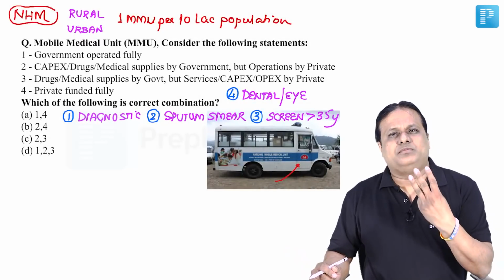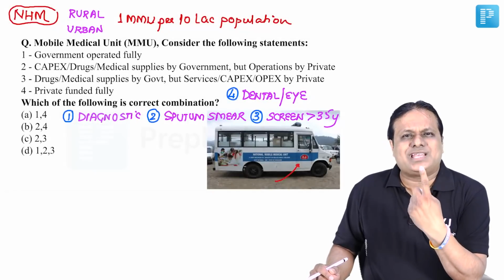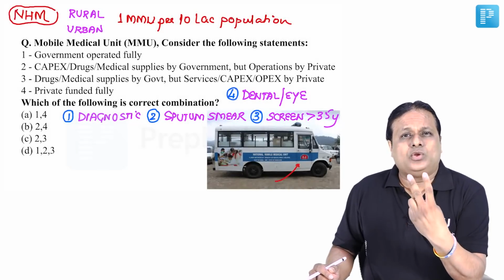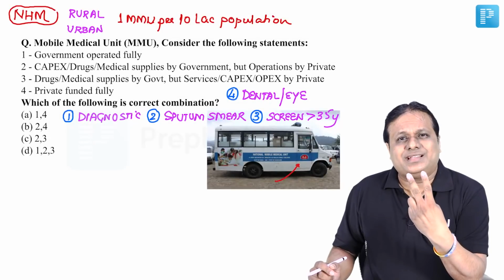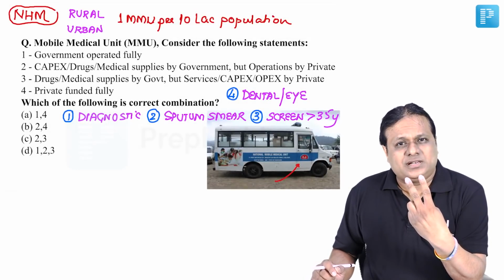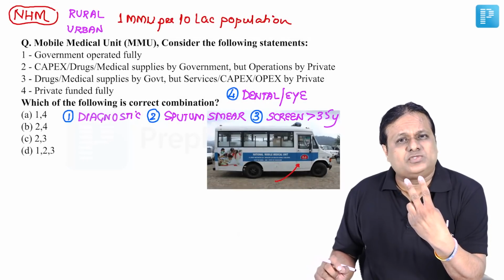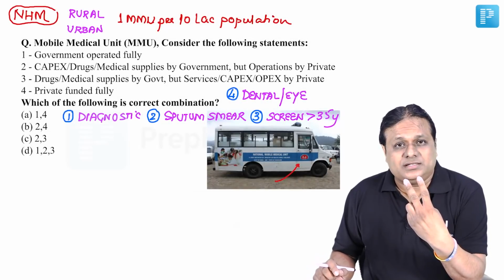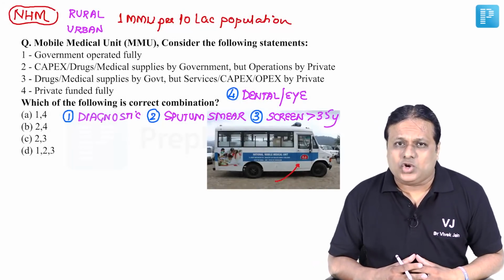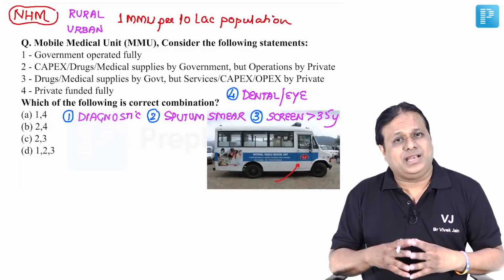Now, there are 3 different models. Number 1 is that this MMU could be fully government operated. Number 2, there is a possibility that these MMUs could be CAPEX, that is capital expenditure, drugs and supplies given by the government, whereas operations will be done by the private sector. Or the third model is that the drugs and supplies are maintained by the government, but CAPEX, capital expenditure, that